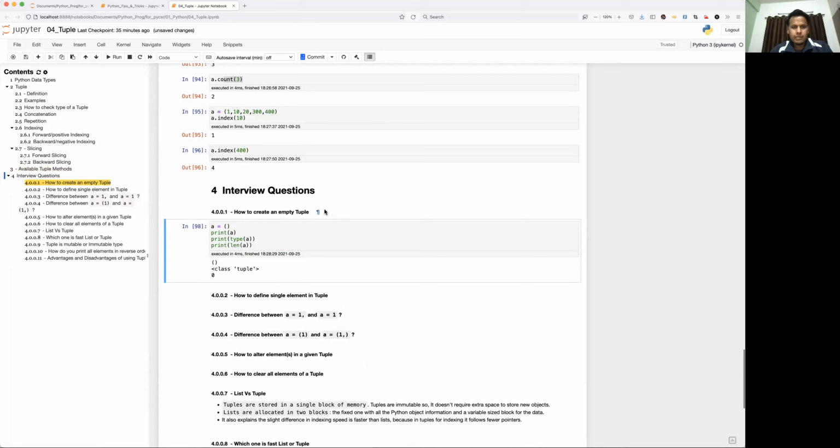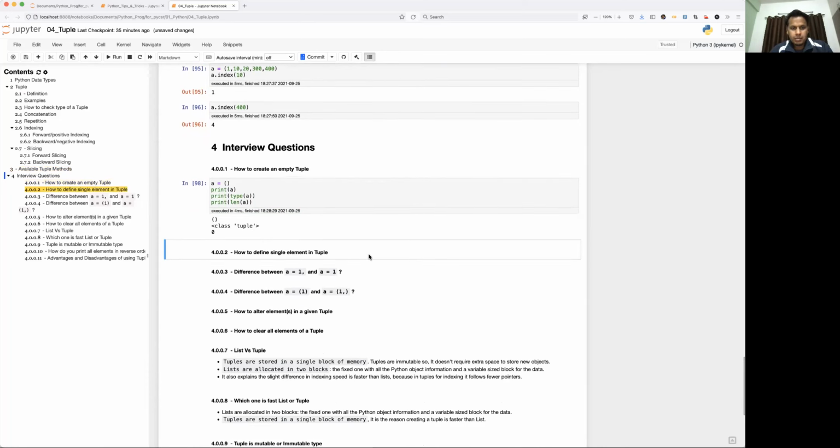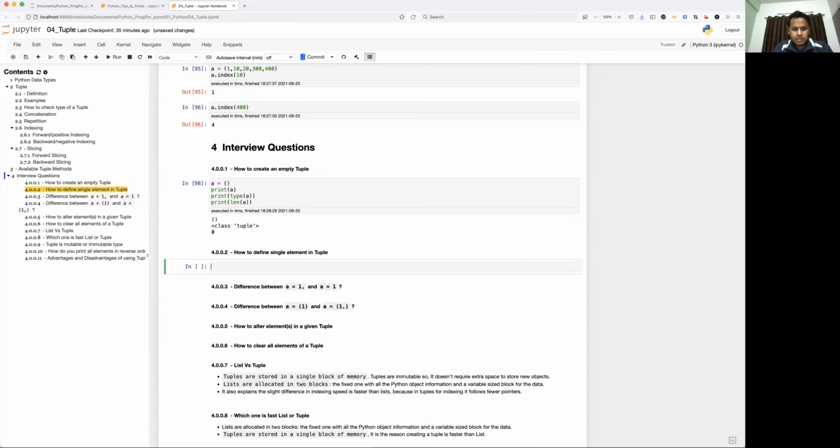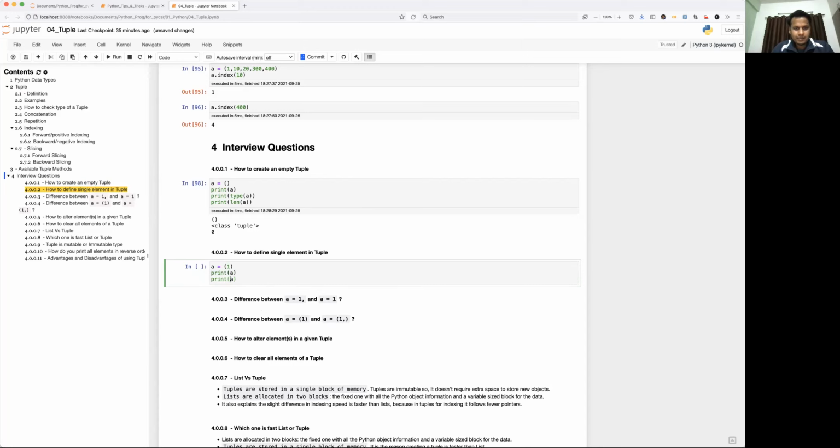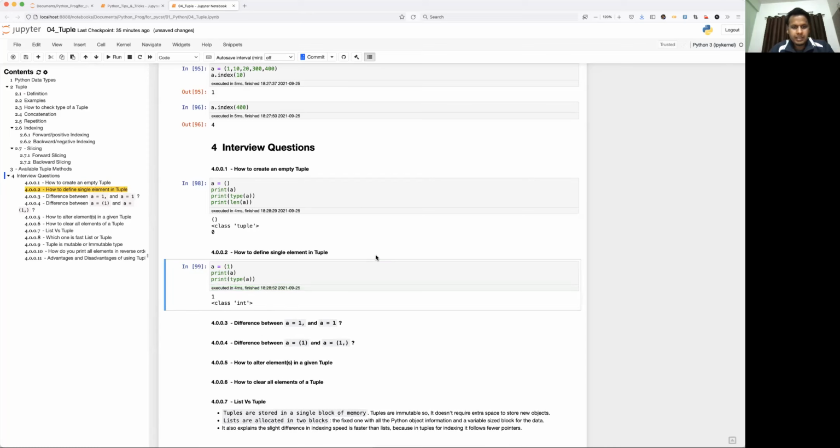Okay. Now, how to define a single element tuple? This is a very important question. I would suggest to repeat once again; go to the beginning of the video, I have already talked about it. A equal to, don't just give 1. It is not a tuple type. I can just prove once again. Here it is integer, because if you define a single element tuple, that 1 comma is mandatory.